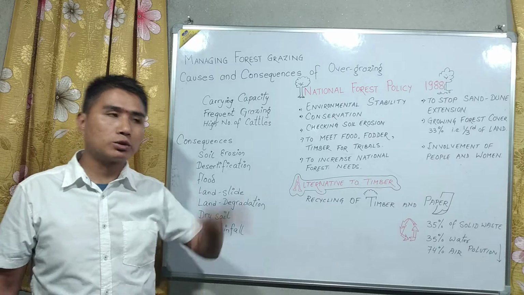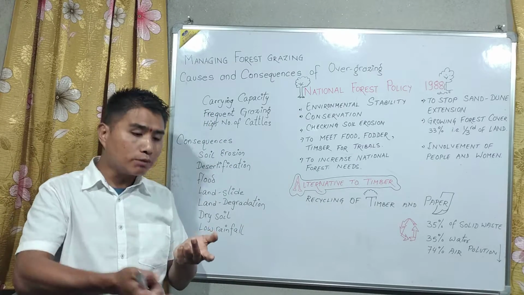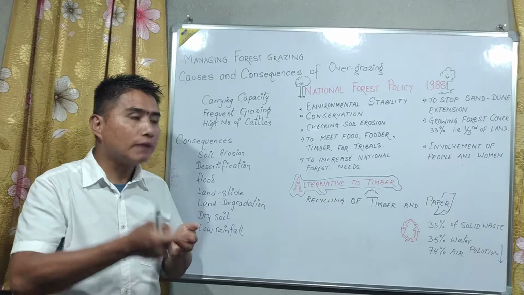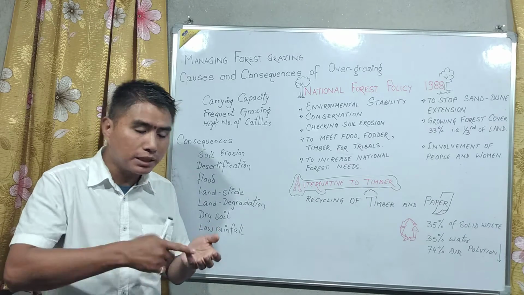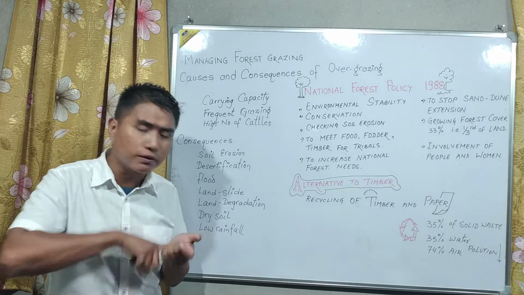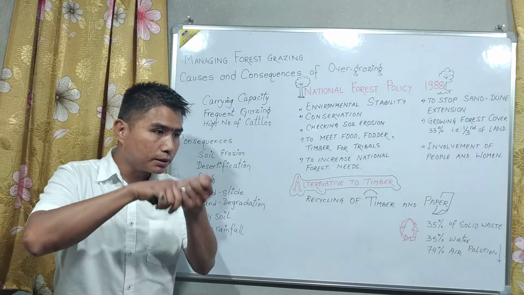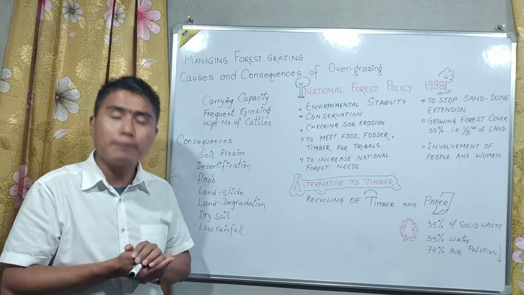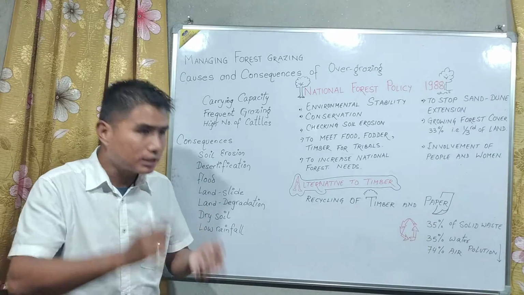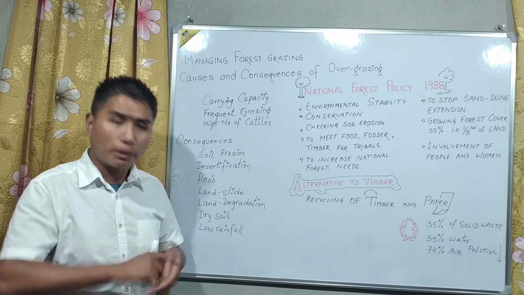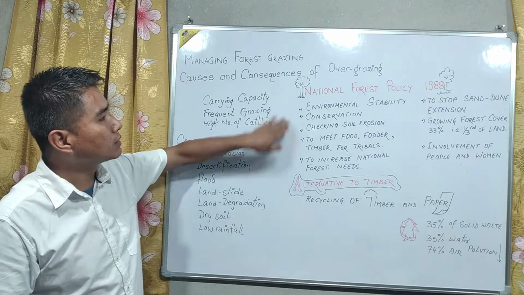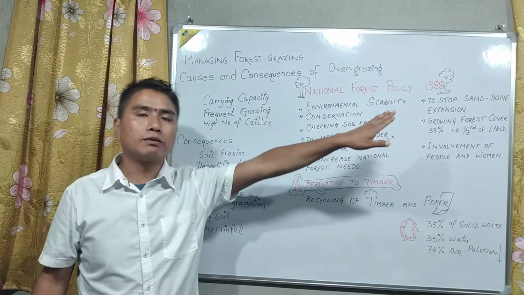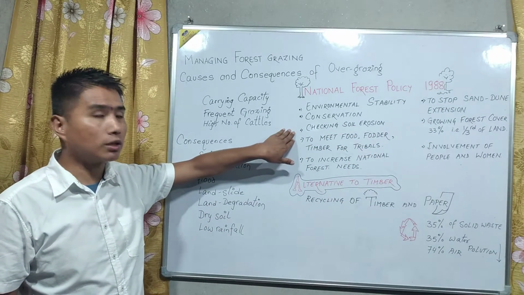Number two was conservation. To conserve land, to conserve soil, to conserve the quality of the soil, to conserve water, to conserve the environment, to conserve animals. Because animals are becoming extinct, becoming rare, becoming vulnerable. The numbers are going low. They are being killed. Poachers are killing them for skin, for hide, for tusk, for bones, for medicinal purposes. So that is why to conserve and to check soil erosion. Definitely, if you have a forest cover, soil erosion also will be checked.